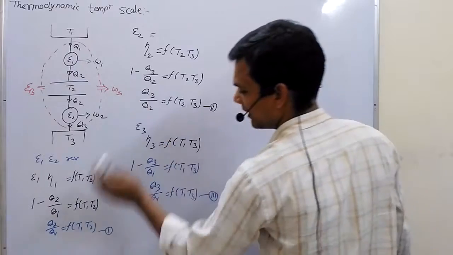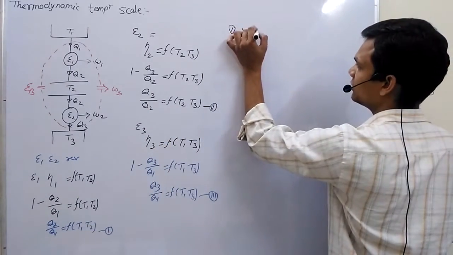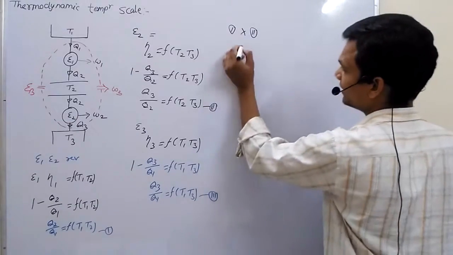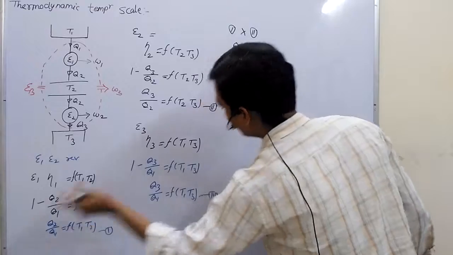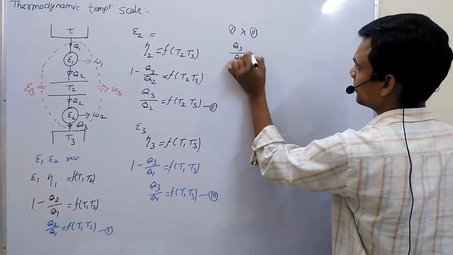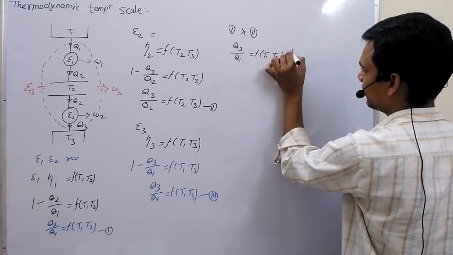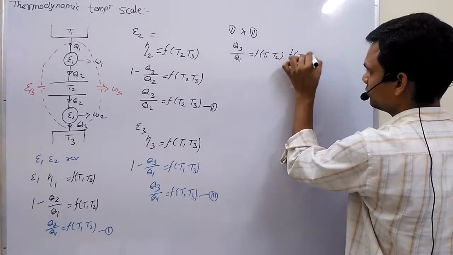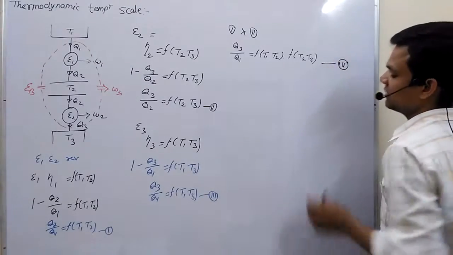Now if we multiply these two equations, equation number 1 and 2, we get the resultant Q3 upon Q1, because Q2 gets cancelled. Q3 upon Q1 will be a function of temperature limit T1 T2 and also a function of T2 T3. This will be our equation number 4.